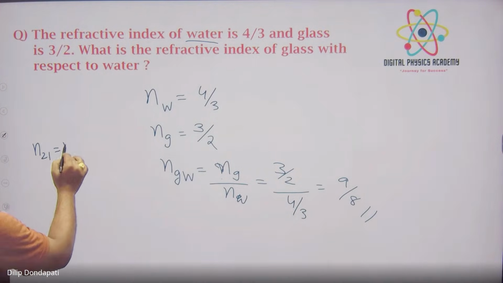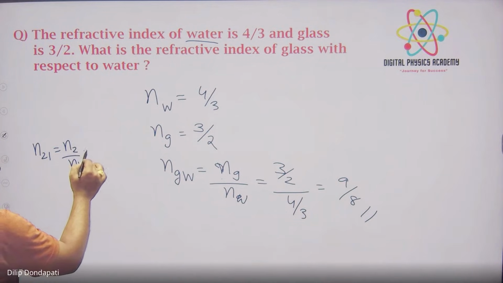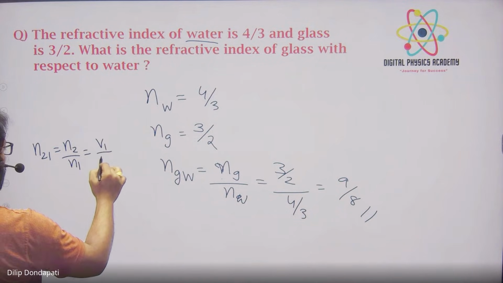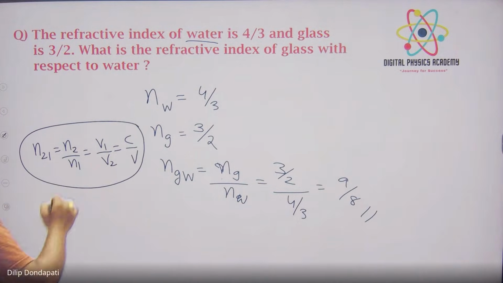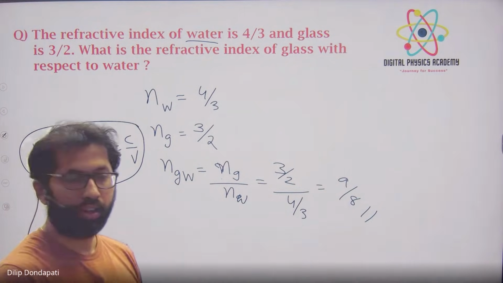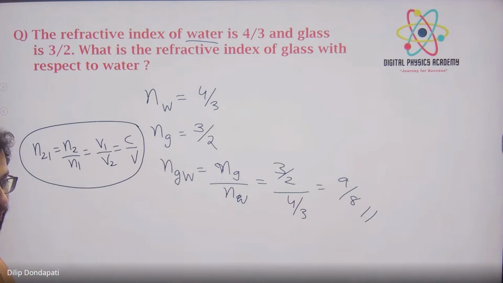You know the n21 formula, right? n2/n1 is equal to v1/v2 is equal to c/v. This is the formula, right? Tell me, what is the SI unit of refractive index? Meter per second. Okay. Anybody? So no unit. Huh?